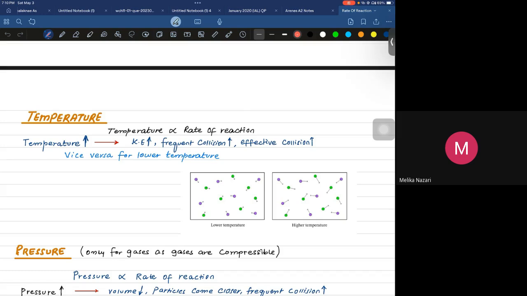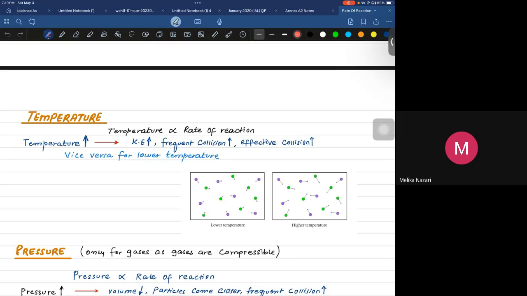So what does it mean? When I have increased the temperature, in fact I have increased the kinetic energy of the particles. I have increased the speed of the particles, and of course, when they collide with each other, I would say that the rate of reaction increases. The same goes with the lower temperature.